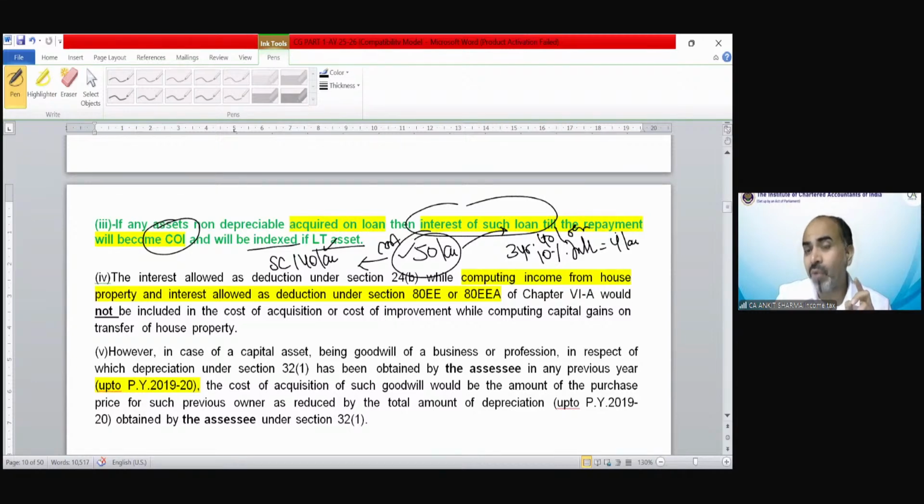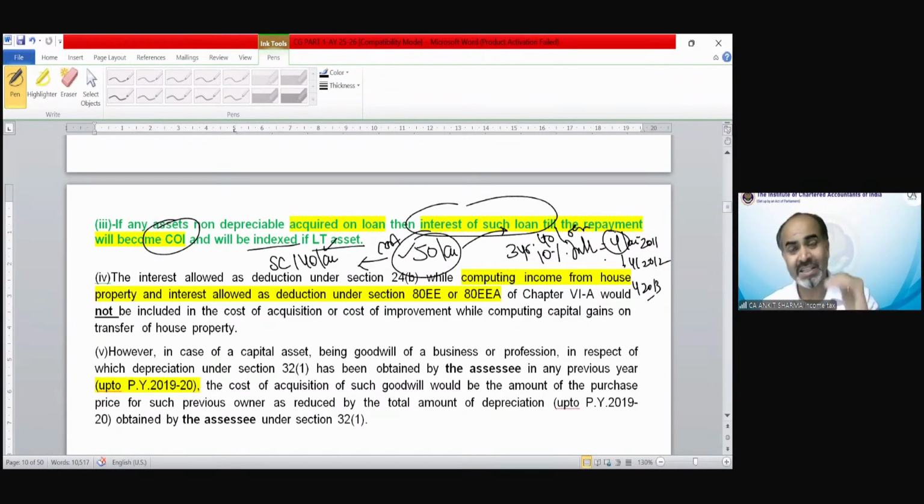But the 4 lakh rupees, whatever you have paid for 3 years, suppose you have paid 4 lakh rupees in 2011, then 4 lakh rupees in 2012, and 4 lakh rupees in 2013. So whatever interest you have paid during the construction of the house, that would be allowed as cost of improvement if that interest is not allowed as a deduction under income from house property. If the interest benefit has been taken under income from house property, then this benefit cannot be taken.